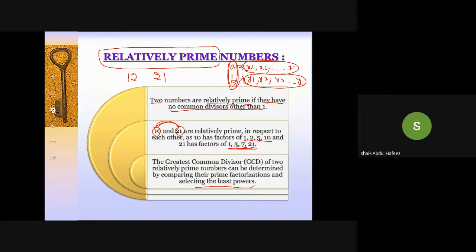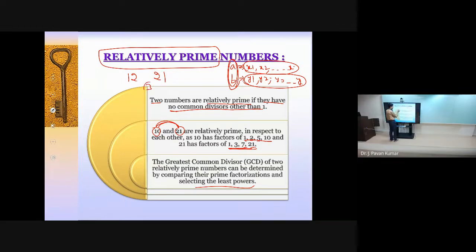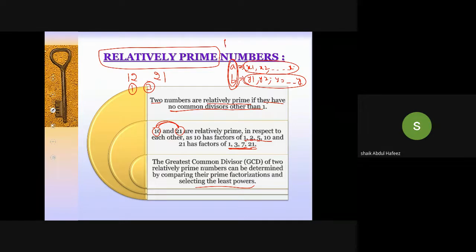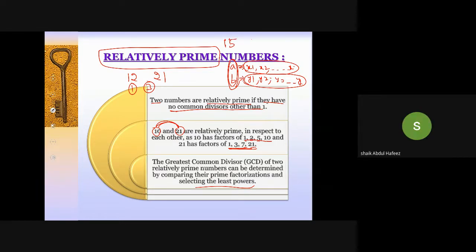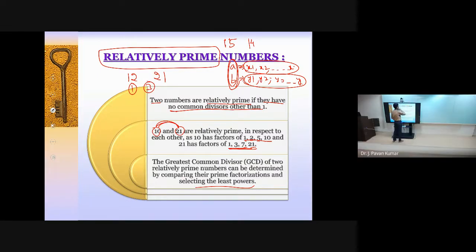No, sir. No, why? Because 3 is the factor. 1 only should be the common factor. Yeah. Any other example? 15 and 14. 1, 4. Okay. Yeah, you can consider. Yeah, these two are relatively prime.